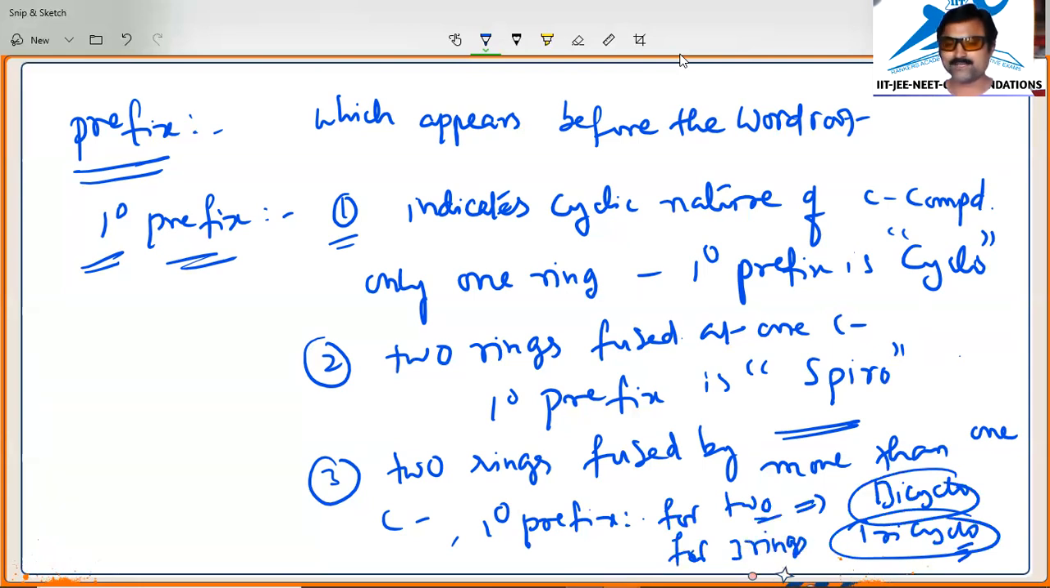This is for 2 rings. Okay. This is about the information. In this, I'll show you interesting examples to understand this one.